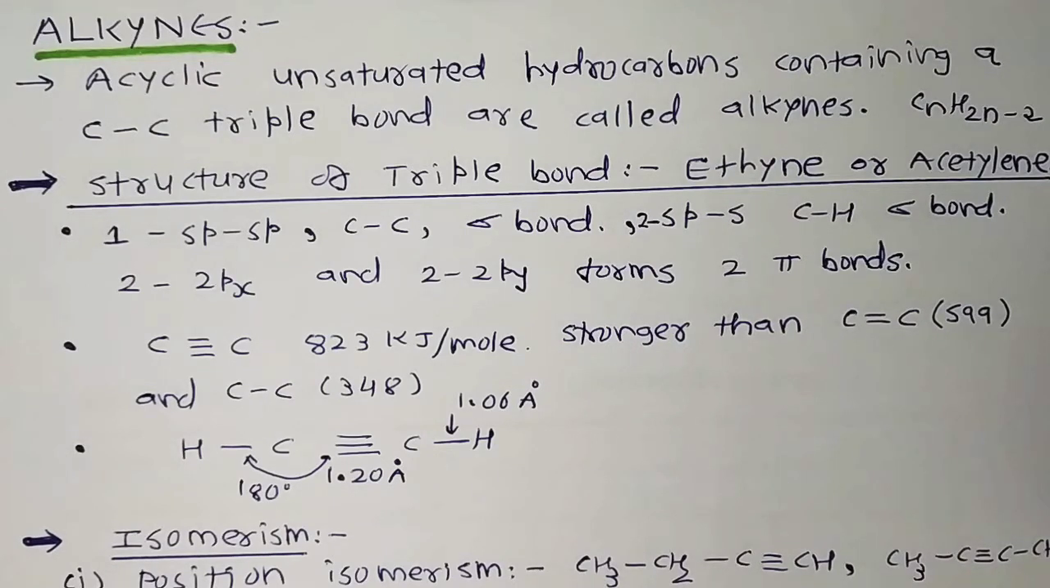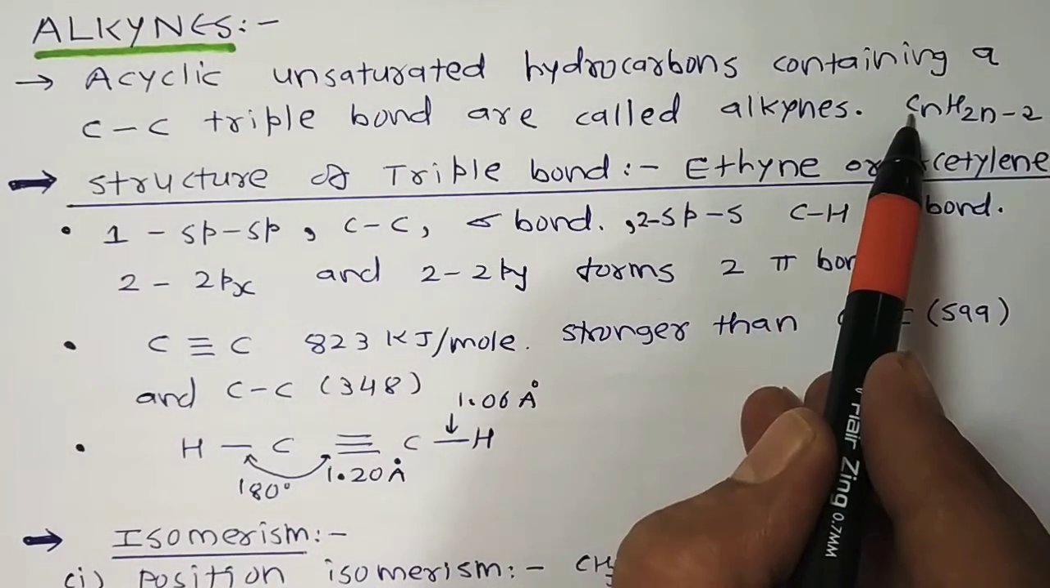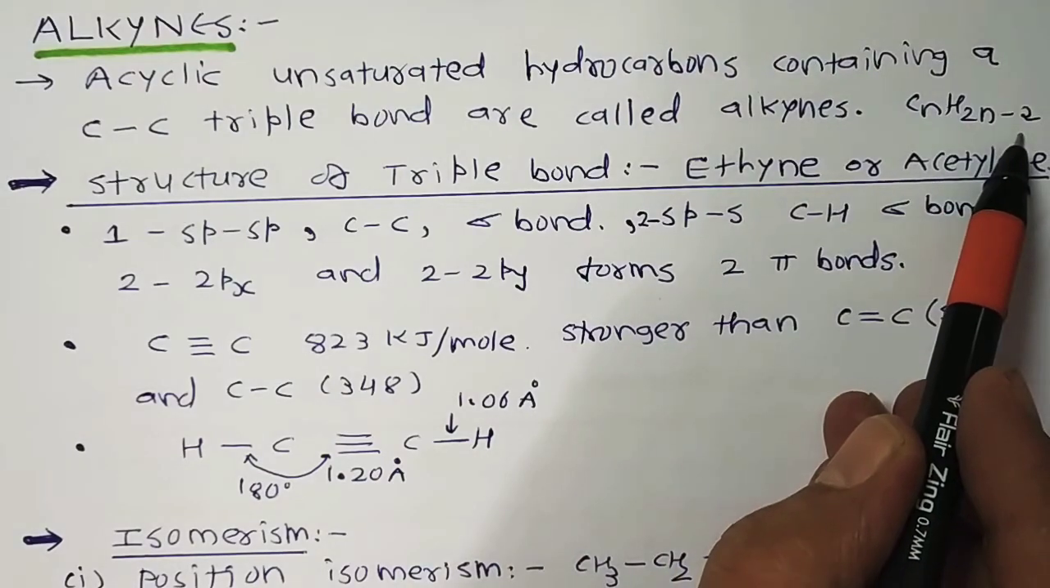Like alkenes, alkynes are also unsaturated hydrocarbons. They contain at least, meaning minimum, one triple bond between two carbon atoms. So the number of hydrogen atoms is even less in alkynes as compared to alkenes. That's why their general formula is CnH2n-2.